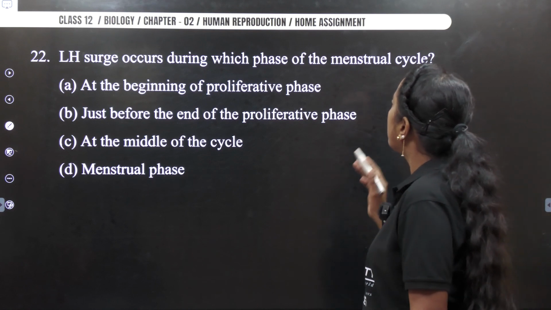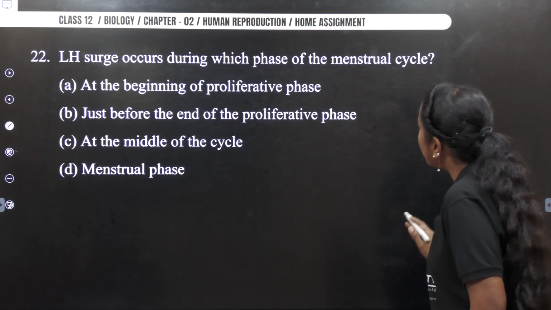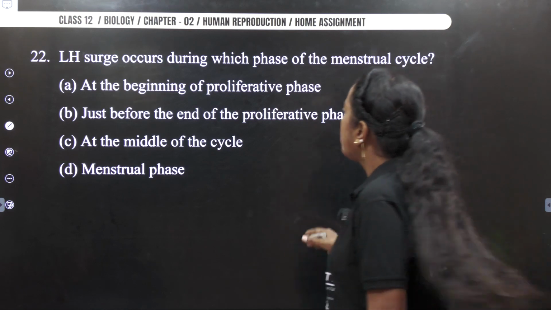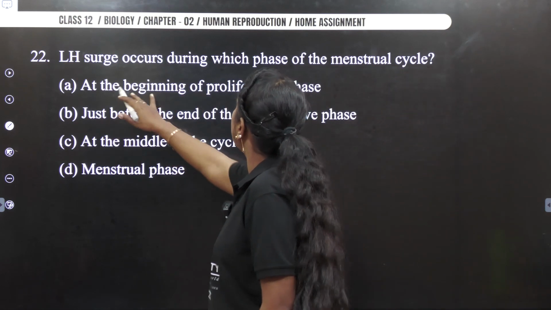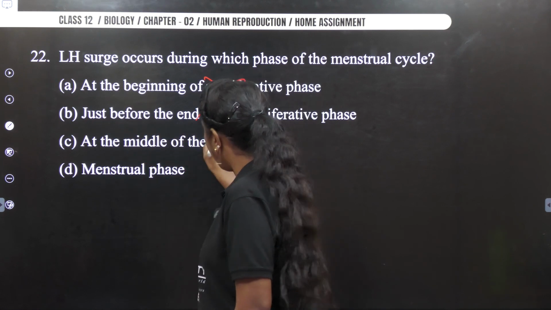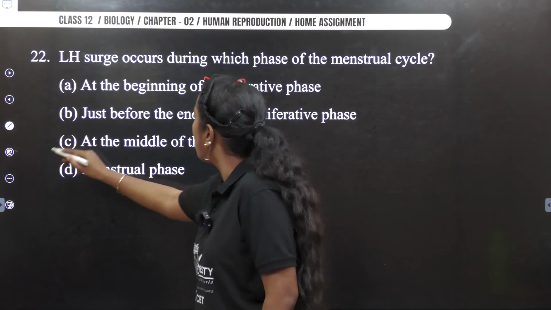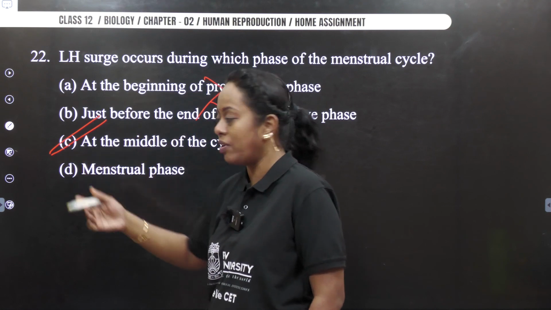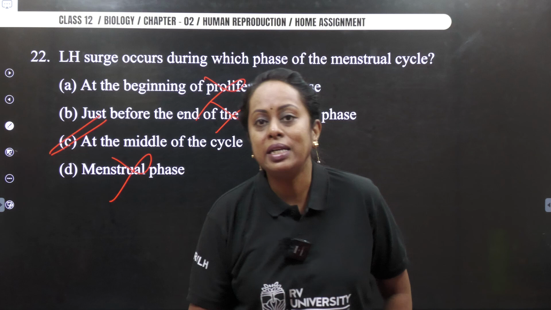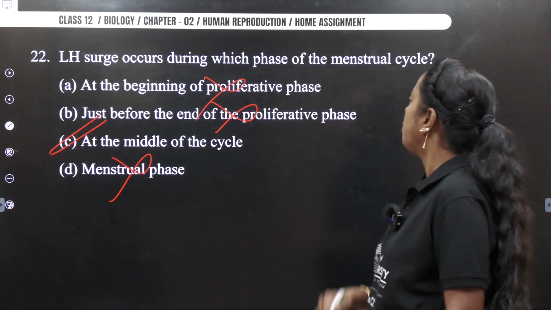LH surge occurs during which phase of menstrual cycle? Which phase? During ovulation, right? So now let us see. At the beginning, definitely not. Just before the end of the cycle, definitely not. At the middle, yes. 14th day is the date we have given. Menstrual phase, not at all. So 14th day at the middle of the cycle.